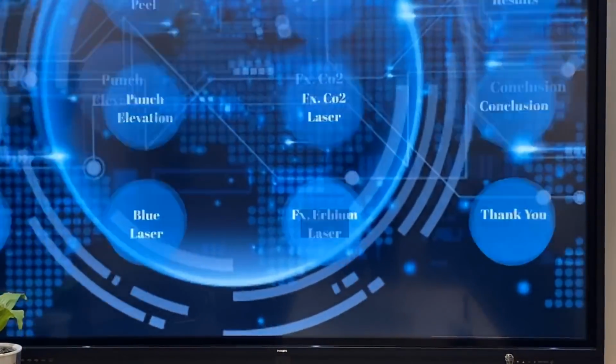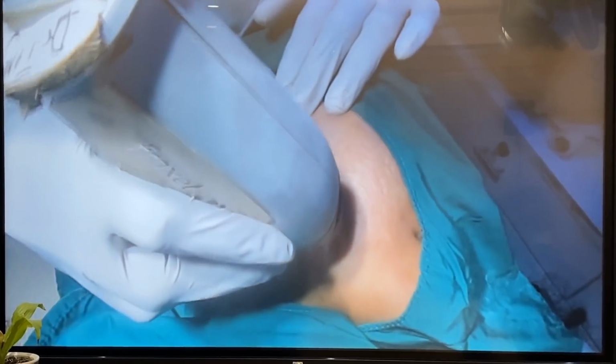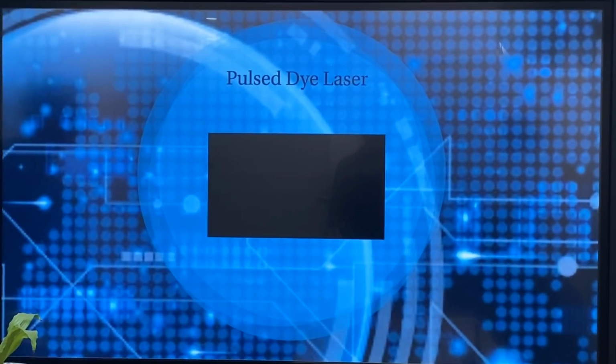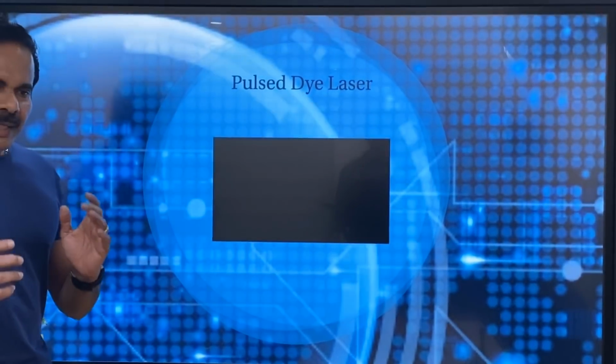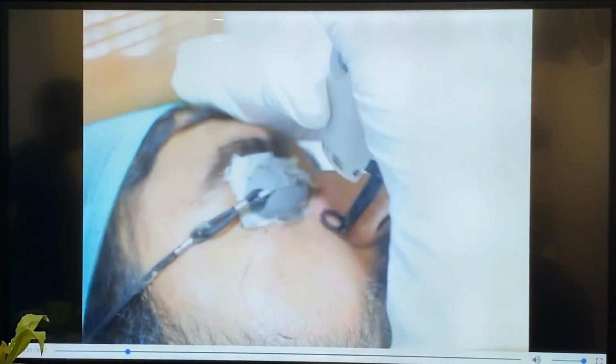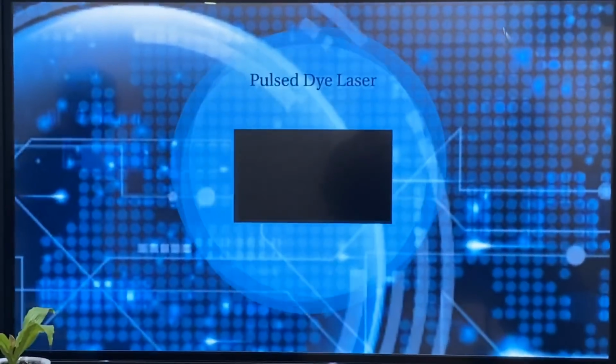Now let's check fractionated erbium YAG laser. We use Fraxel Restore. This is also an excellent laser for the deep scar, mild to moderate scars. The best part of it is downtime is very less compared to fractionated CO2 laser. I prefer erbium YAG laser fractionated when it comes to fractionated laser. I don't like CO2 laser much when we compare to fractionated erbium.